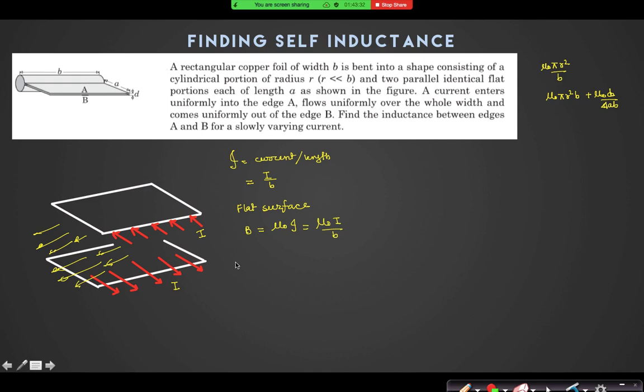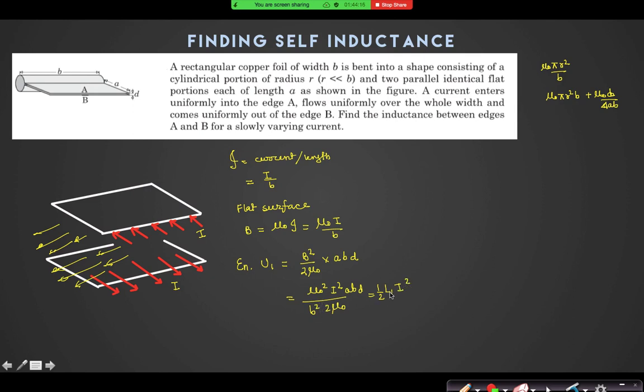Acha, let us try to do it by the energy method. So energy in the first case is equal to, are you taking the flat surfaces as infinite sheets? Infinite sheet. Yes, d is very small, so it can be assumed to be an infinite sheet. B squared by 2 mu naught into a into b into d. Yes or no? So it is mu naught squared I squared divided by b squared, 2 mu naught a into b into d. That is equal to half L I squared. Suppose it is L1.